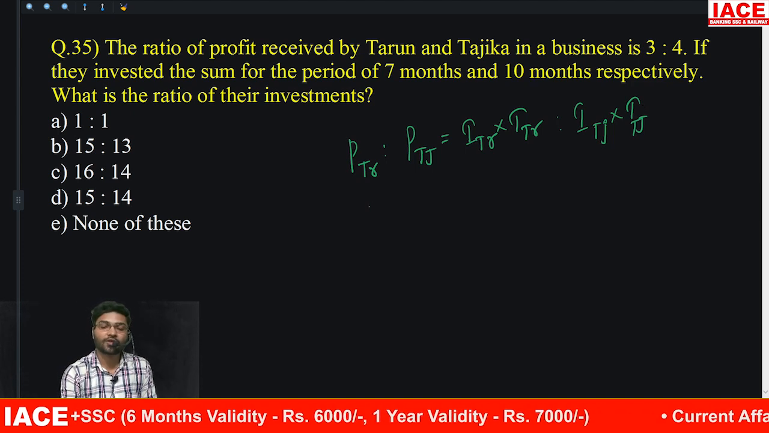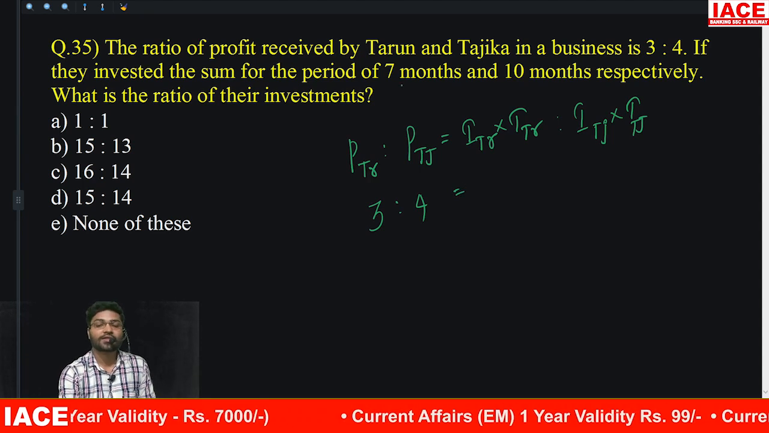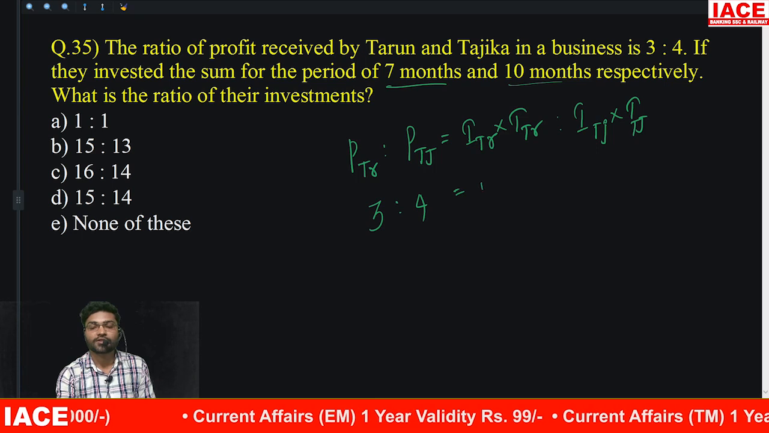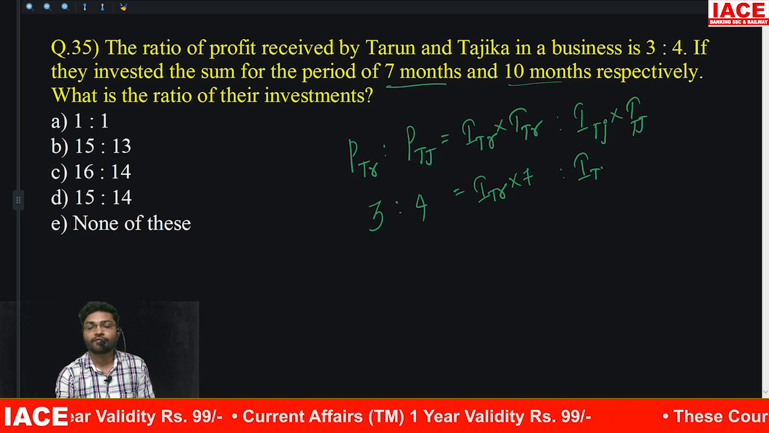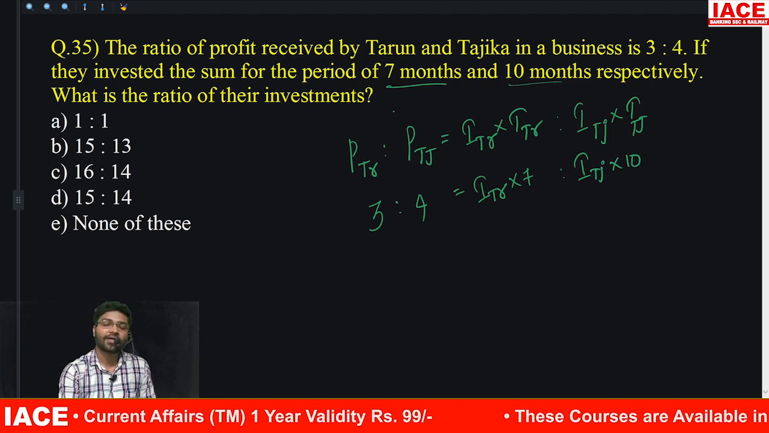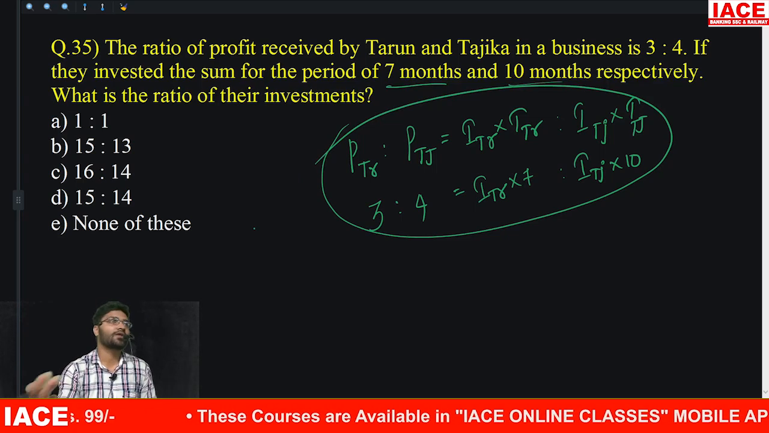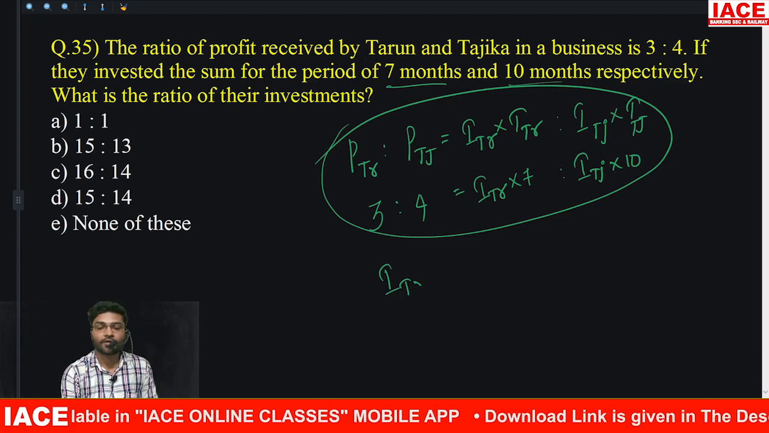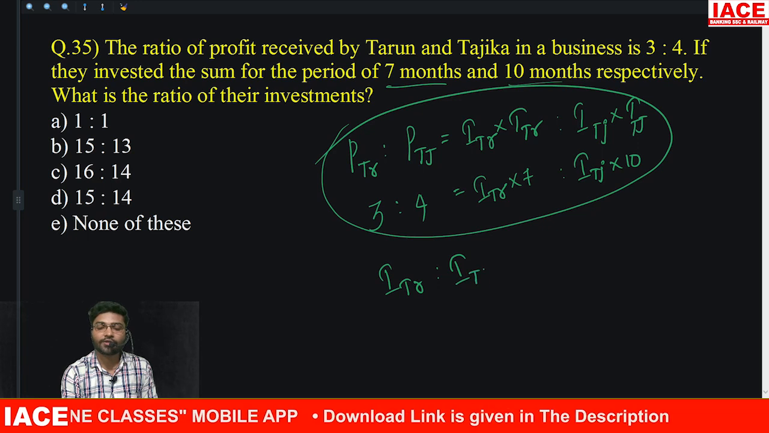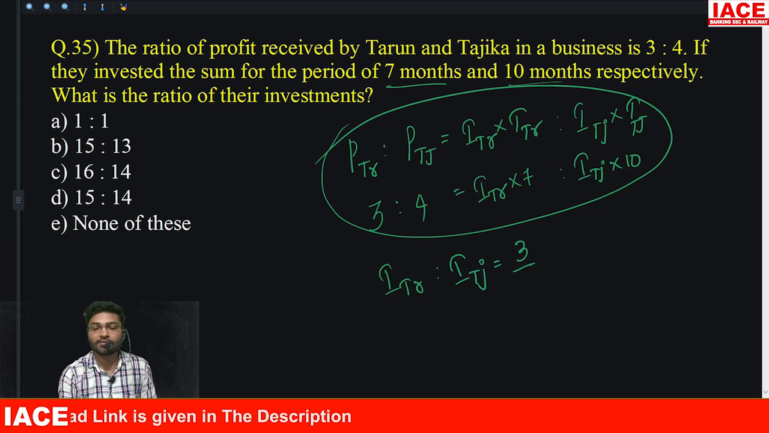So the profit ratio is already given, 3:4. The investment ratio is asked, the time ratio is given. So this is investment of Tarun into 7, investment of Tajika into 10. So this is the actual story. If you don't have an understanding, this part has to be done. If you already have an idea of profit by time, you can directly do this step. Investment ratio is nothing but profit to time ratio. Profit is 3/7, this is 4/10.